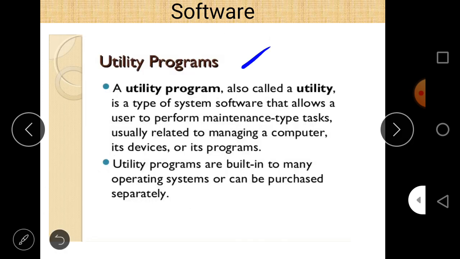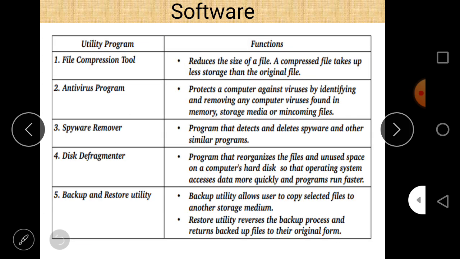Utility programs are the programs or the system software that allow us to perform maintenance type tasks, or we can say housekeeping tasks. These are file compress tools, antivirus program which is the most important utility program, software remover, disk defragmenter, spyware remover. Spyware remover is basically used to remove spyware or similar programs in a computer system. Backup and recovery, backup and restore utility programs. These all are utility programs. They may be part of the operating system or you can purchase them separately.